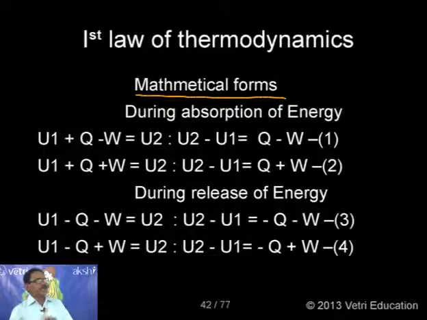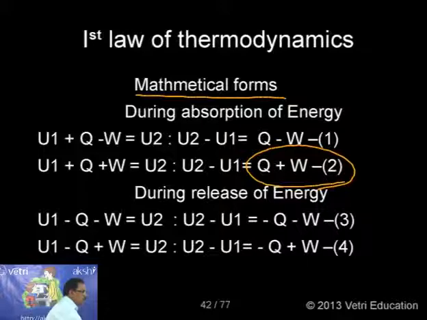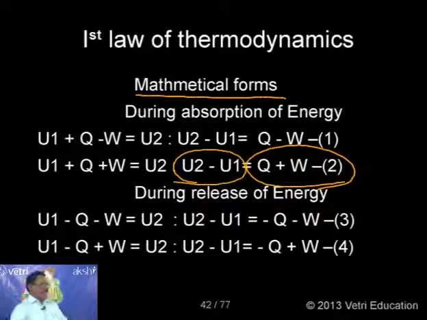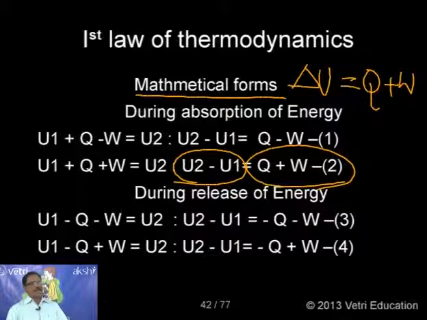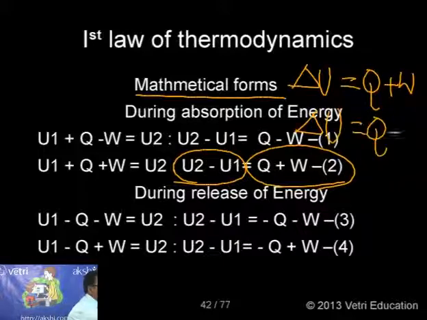If you see your CBSE book, when they discuss the first law of thermodynamics, they give this form: U2 minus U1, that is delta U equal to Q plus W. They say this is the first law of thermodynamics. But if you go for a Samacheer book, they give another form, delta U equal to Q minus W. So when students come across both CBSE and Samacheer books, they get confused. So I will explain.